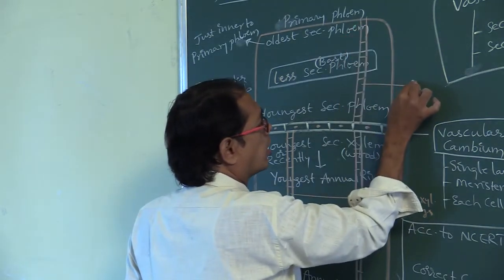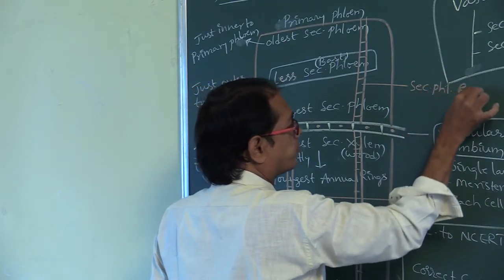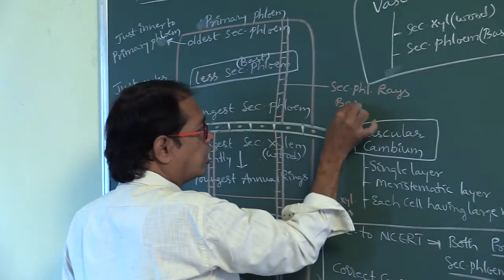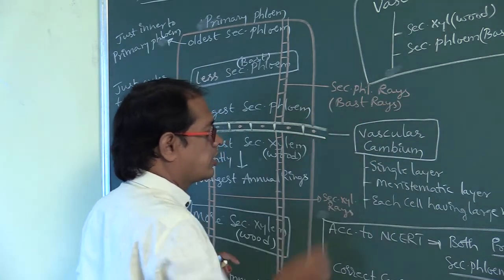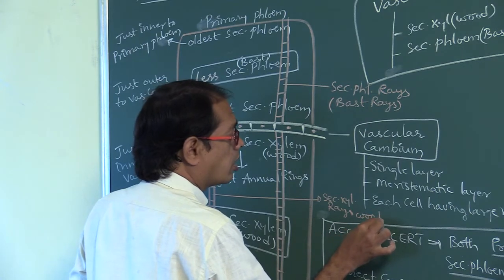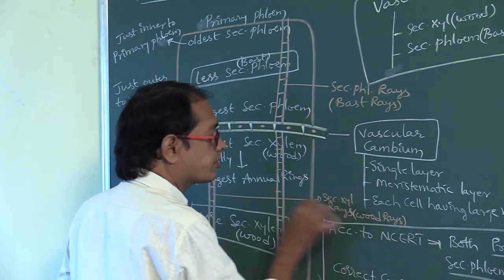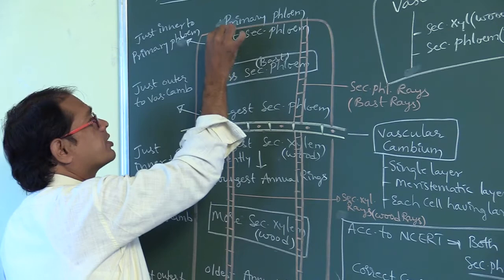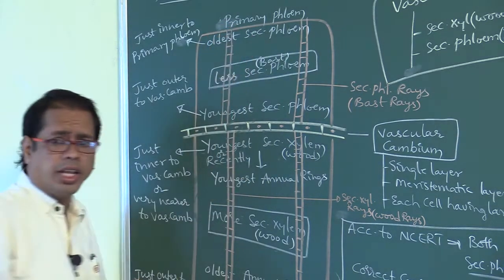So these are so-called secondary phloem rays. Secondary phloem rays are also called bast rays. Secondary xylem rays are also called wood rays. Okay, so here also you have to draw like this. So that is the ray.